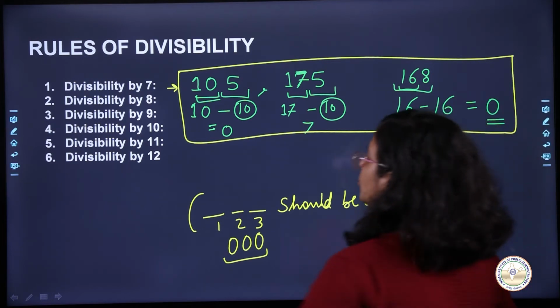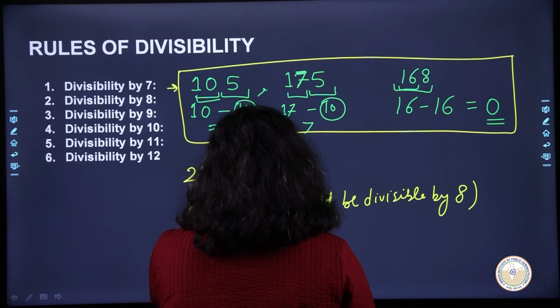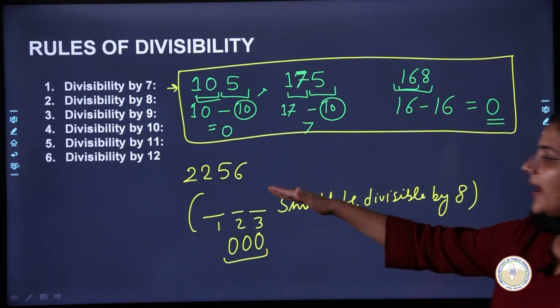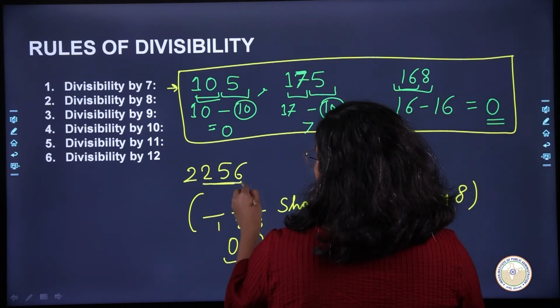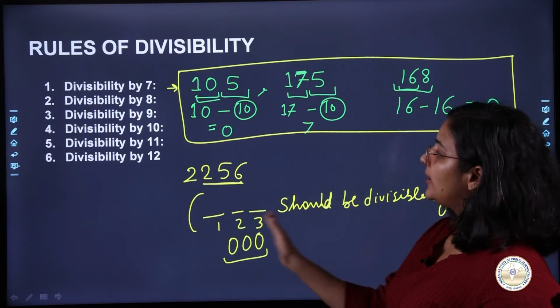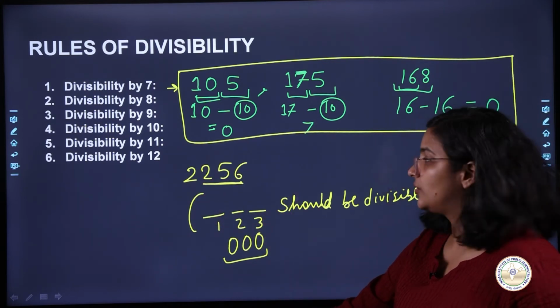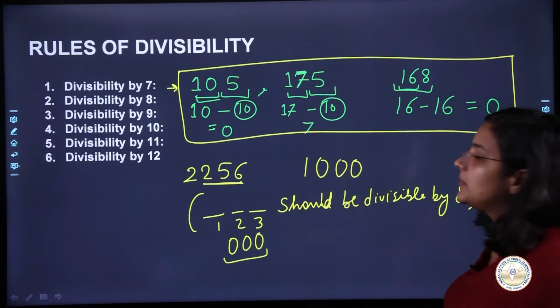Okay, so let's say we have 2, 2, 5, 6. If you check the last 3 digits of this number, you will have 2, 5, 6. And is 2, 5, 6 divisible by 8? Yes. In that case, this whole number will be divisible by 8. Okay, if I look at 1, 0, 0, 0, is it divisible by 8?